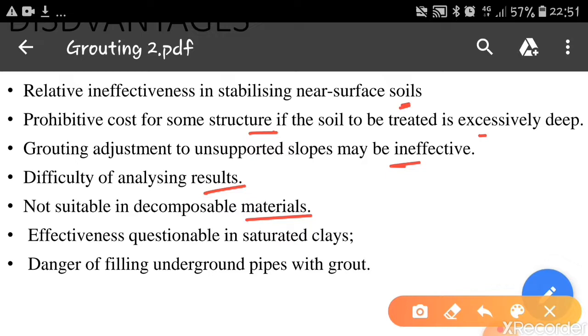When the clay is saturated, again it is difficult to grout, because we can't say that it will exert the pressure all around the soils. The soil will not move because of the adsorbed water layers. And danger of filling underground pipes with the grout. If you have any pipelines which run under the ground, because of this technique, the surrounding soil moves away from each other, and there are chances that it may choke or block the underground pipes. So these are the disadvantages of this technique.